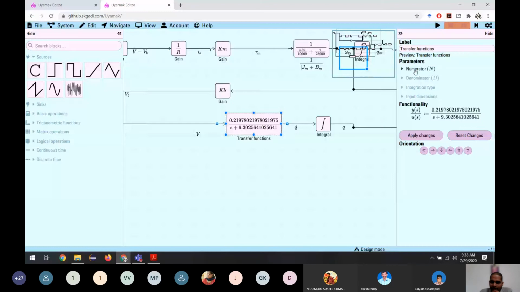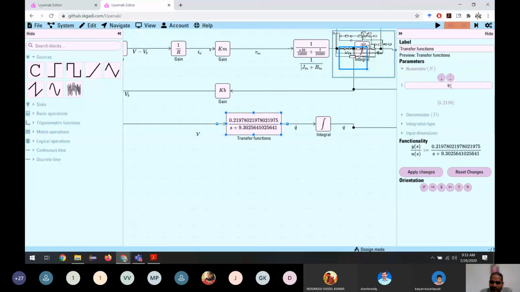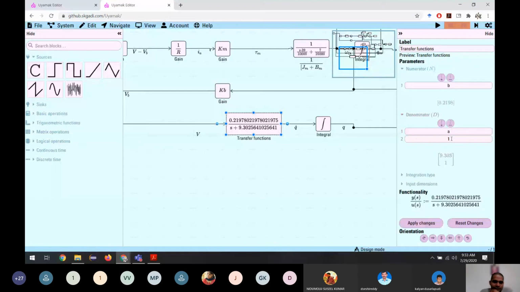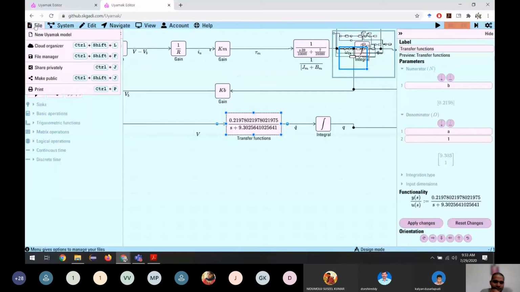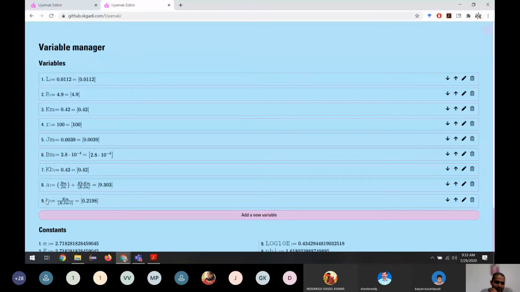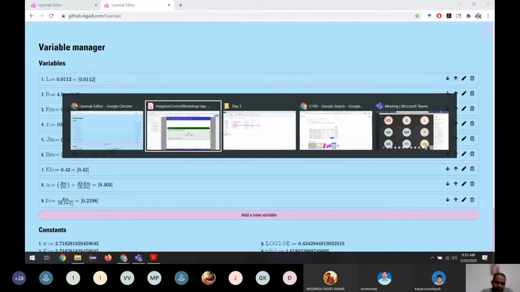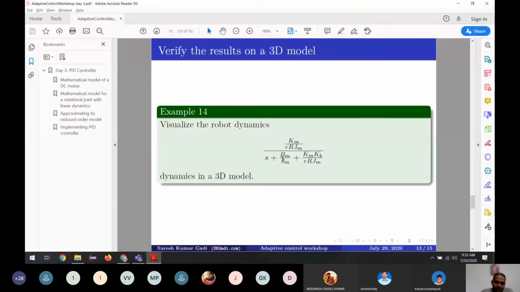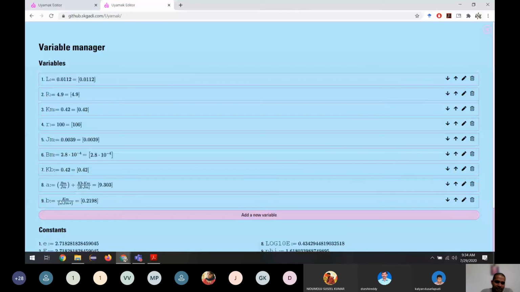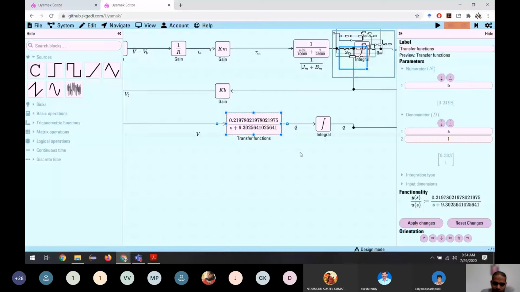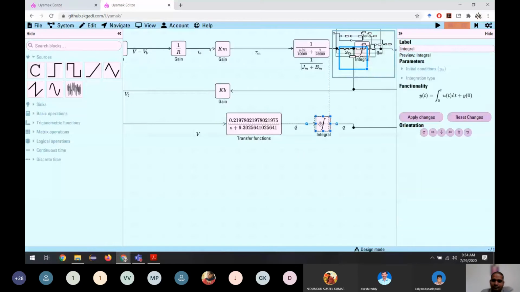I'm not using exact values, I'm using variables. Say B, and the denominator is A and 1. So B is like this one, and A is this one and this one. So A is in the denominator, B is in the numerator, right? This is the model we are going to use, along with the integration.